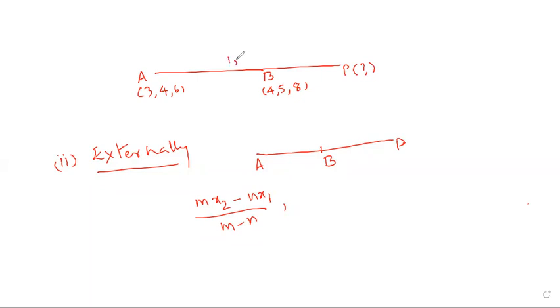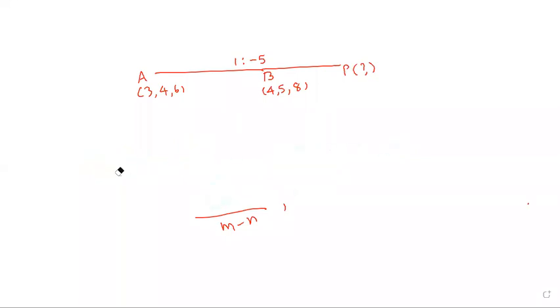The ratio is 1 is to minus 5. I will apply the internal formula, and I will apply the external formula. I get the same answer, no doubt about that. I will apply both methods, and you can observe we get the same answer.